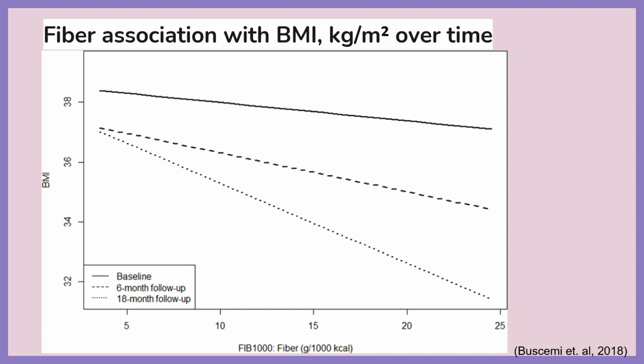BMI is body mass index. A healthy body mass index is considered between 18.5 and 25. This study showed patients who ate more fiber had a lower body mass index over the course of 18 months.